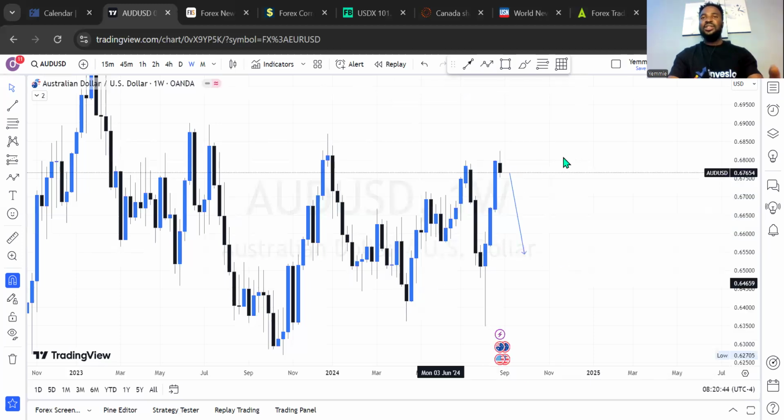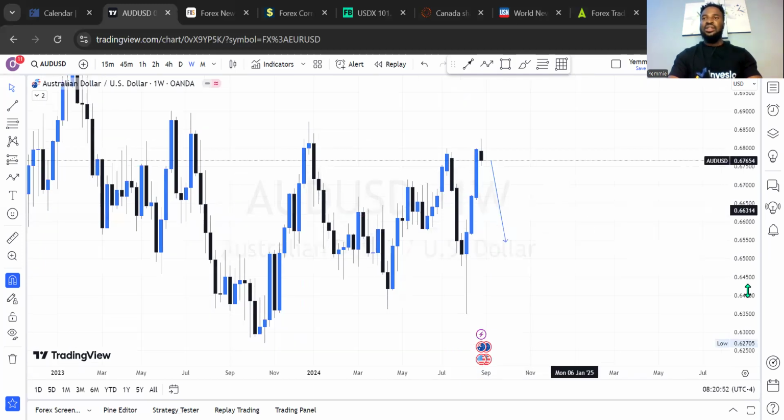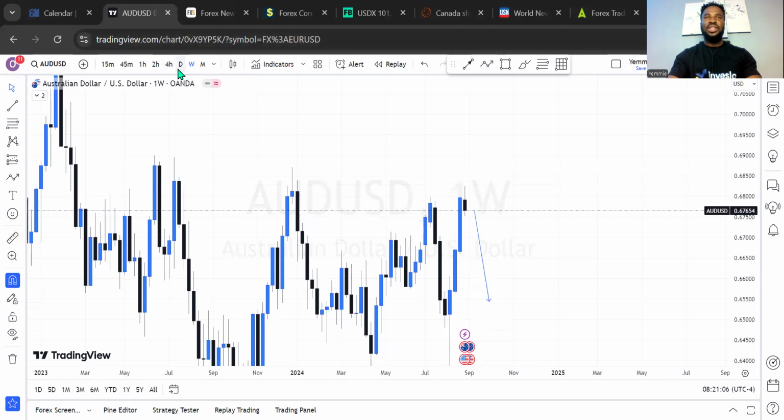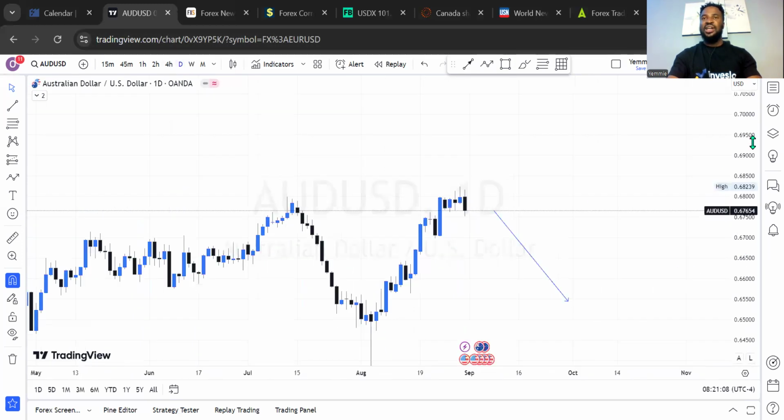So that means we can't jump in and buy on AUD US dollar right now, even on the weekly outlook, because the information we have here is stating that technically the last week was a bearish one for AUD US dollar, and the tension on the bears is increasing, by the way. So the momentum from the bear side is increasing, and we can experience more sell from that perspective. And let's check out what we have on the daily.